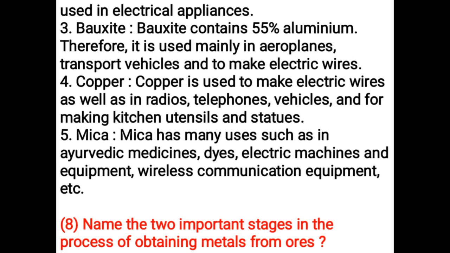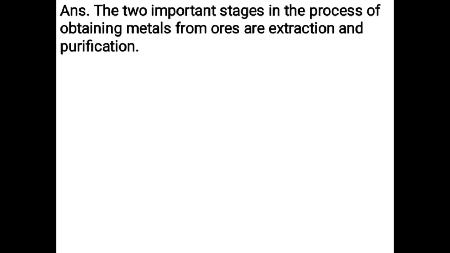Name the two important stages in the process of obtaining metals from ores. The two important stages in the process of obtaining metals from ores are extraction and purification.